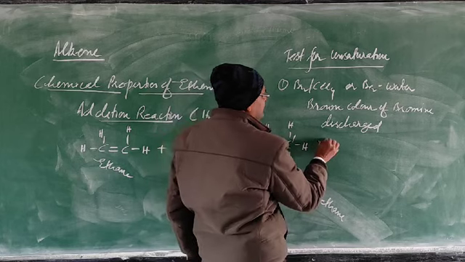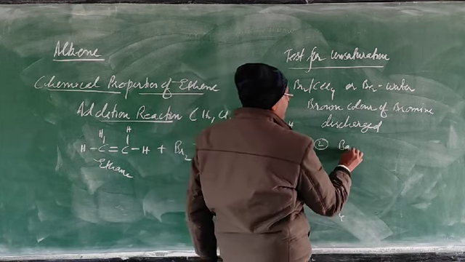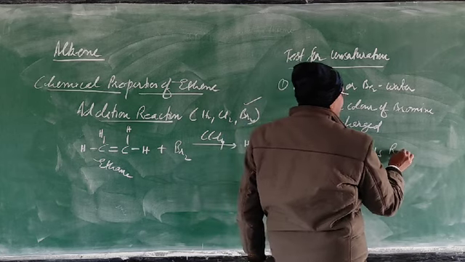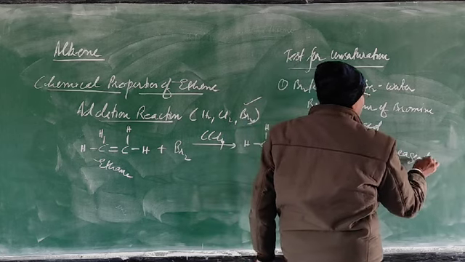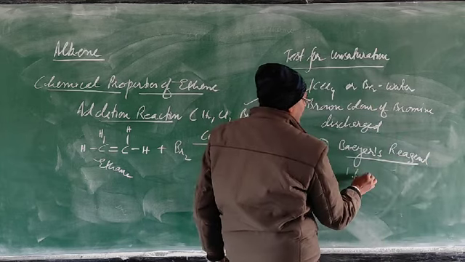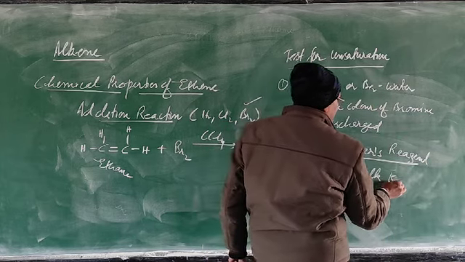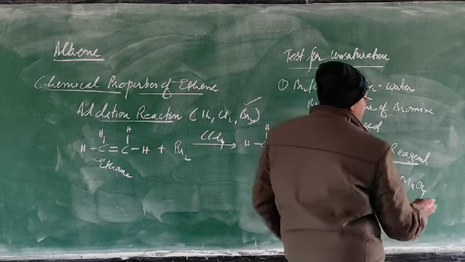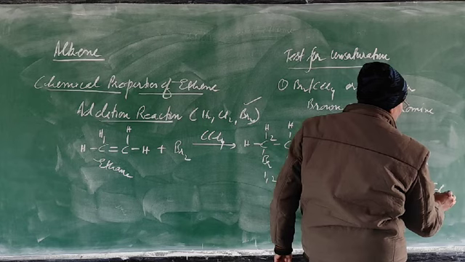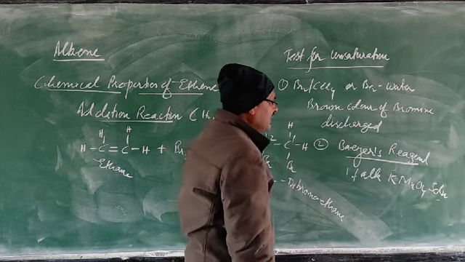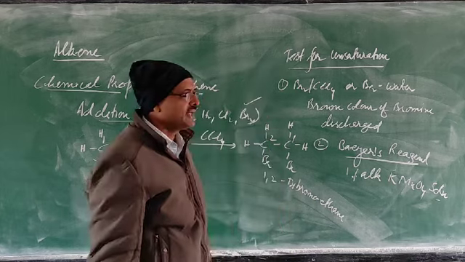And the second one is Bayer's reagent. What is the Bayer's reagent? This is 1% alkaline KMnO4 solution. This one is Bayer's reagent, 1% alkaline KMnO4, cold alkaline KMnO4.